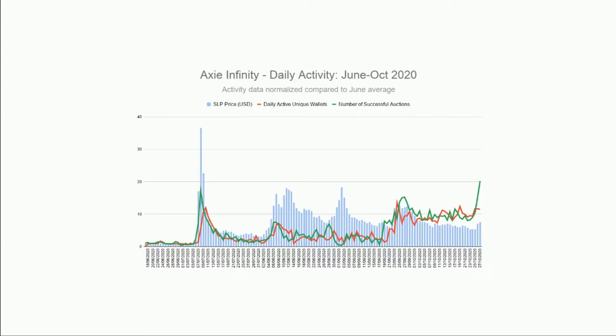So this obviously drives particularly the number of successful auctions. People are thinking now, AXIs are worth loads. The price of the most expensive ones have gone up, and so that drives people for the next couple of days into buying AXIs. We also see generally daily activity in just wallets more generally also increasing at this point. And I think this then feeds back into the small love potion, that people are buying small love potions to breed AXIs because they now know there's a lot of successful auctions happening, and people are buying AXIs. So there's demand. This is a kind of supply-led thing, but this is driven by demand,